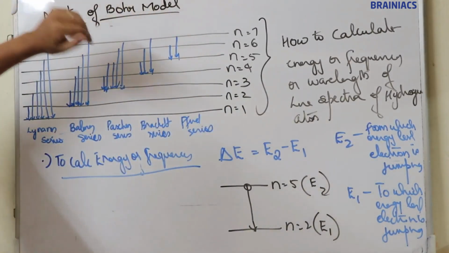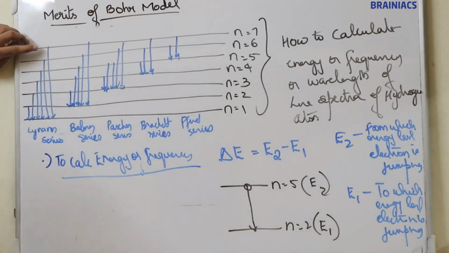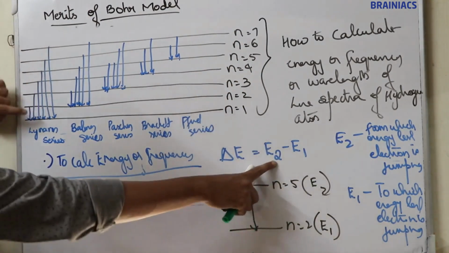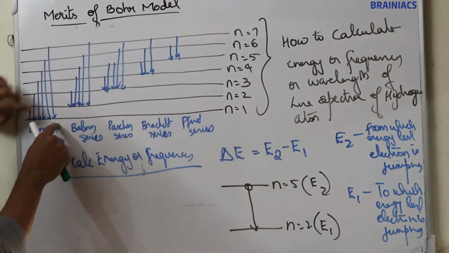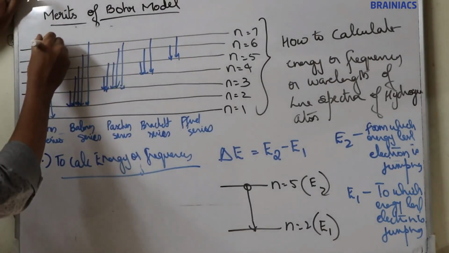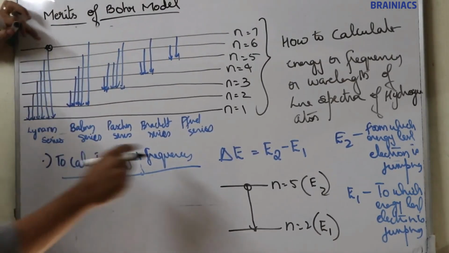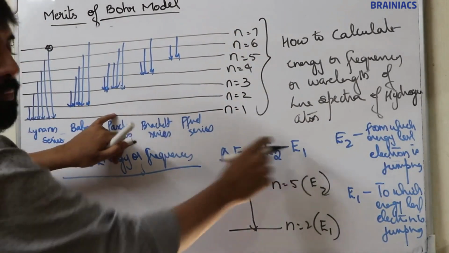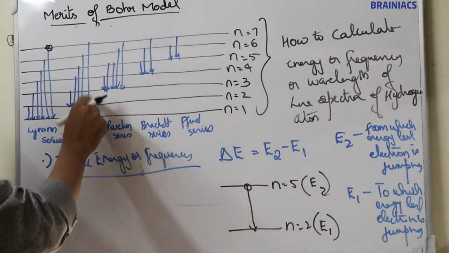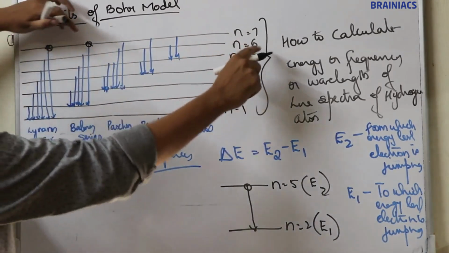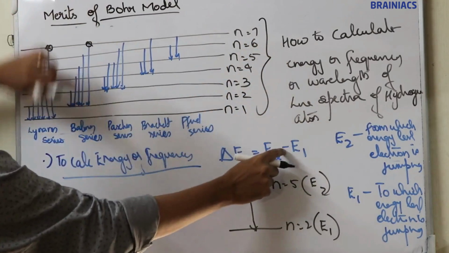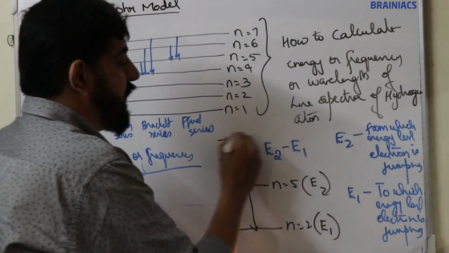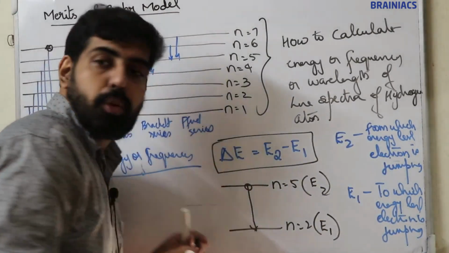For example, if the electron is jumping from 7 to 1, then the energy of the 7th orbit is taken as E2, and the energy of the first shell is E1. If the electron is jumping from 7 to 2, then E2 is the energy of the 7th orbital minus E1, the energy of the 2nd orbital. So from this equation you can calculate energy, and you can calculate frequency also.